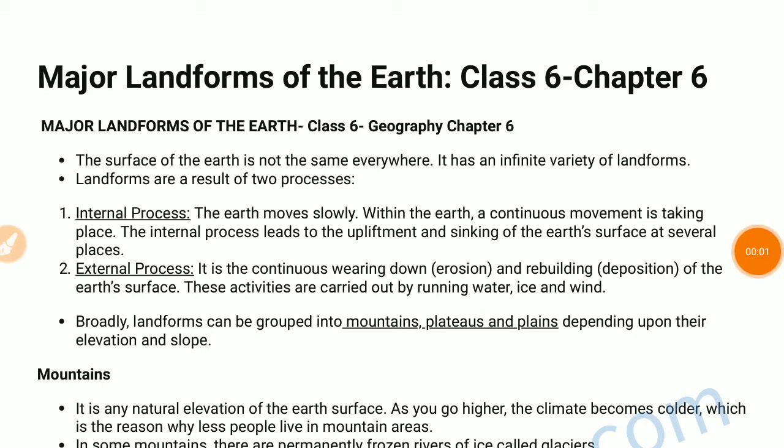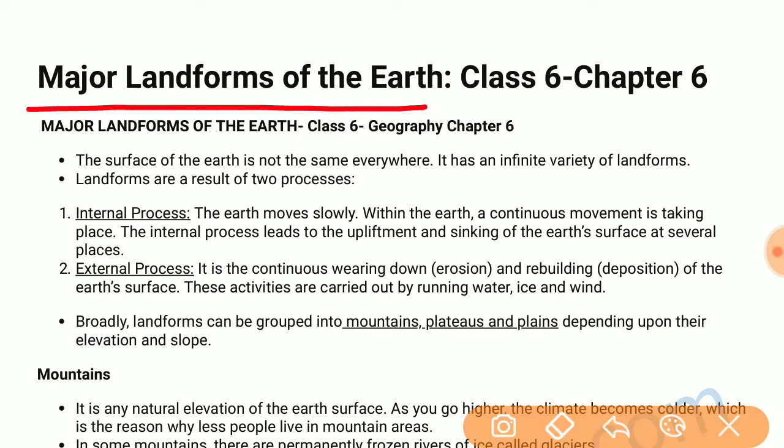Hello friends, welcome to Chapter 6 of Class 6 Geography NCERT, Major Landforms of the Earth. As we know, the surface of the earth is not even, not the same everywhere. It has an infinite variety of landforms. Landforms are a result of two processes, internal process and external process.